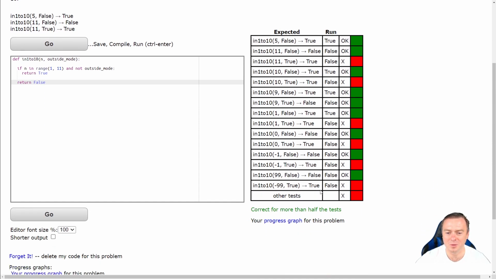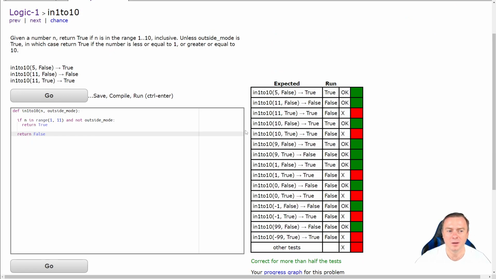Okay, we've got some of them. So we've got more than half. That's good. So then we want to check if it's outside mode. And if the numbers are from 0 to 10. Here we go.